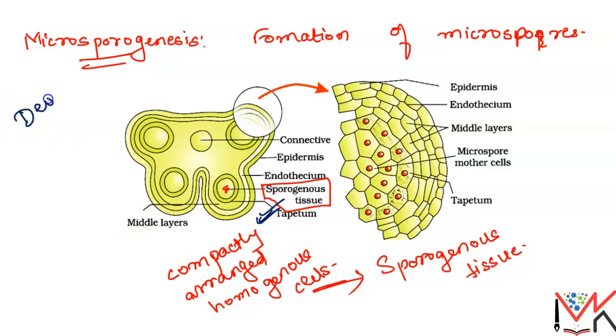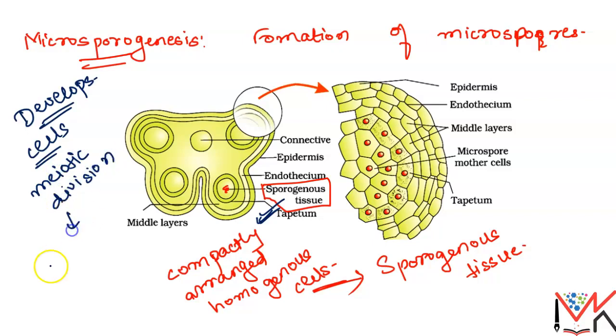When the anther develops, slowly the cells of this sporogenous tissue undergo meiotic division, and due to the meiotic division they form microspore tetrads.